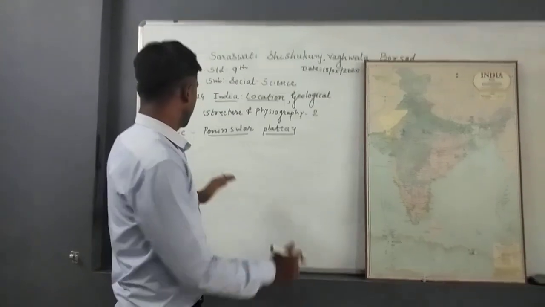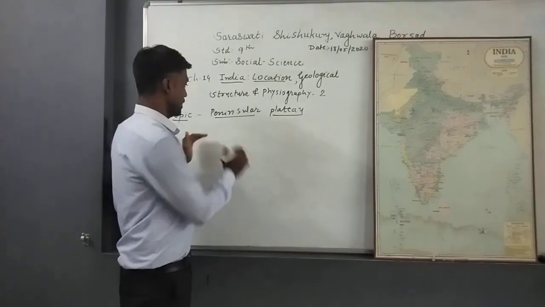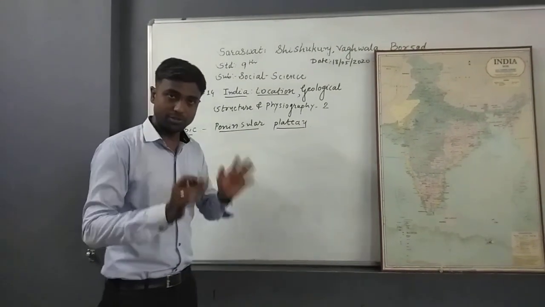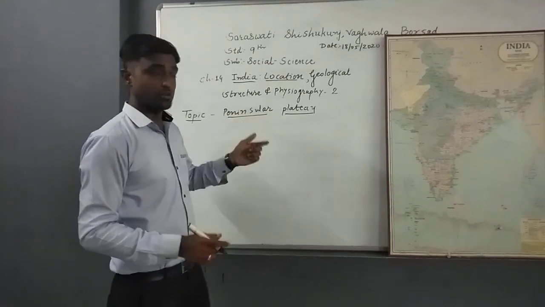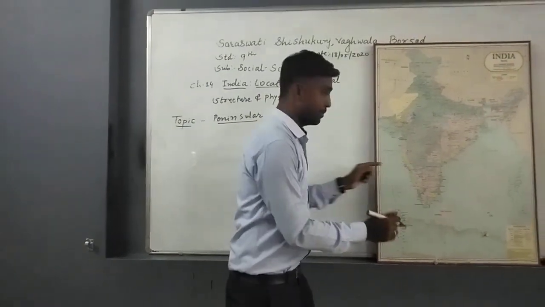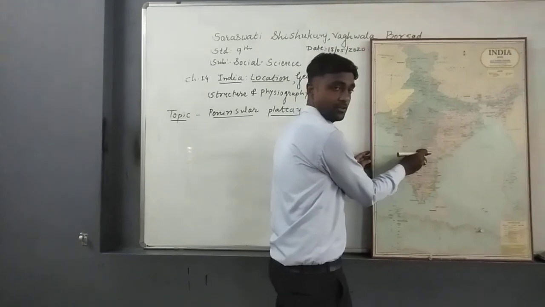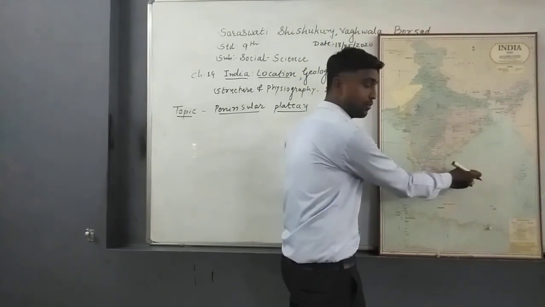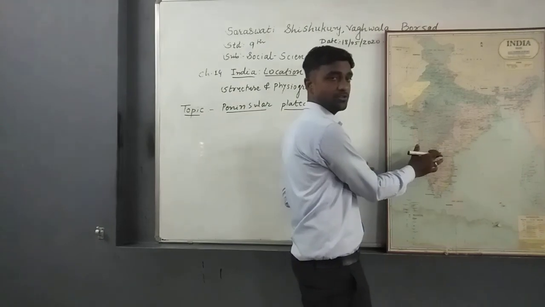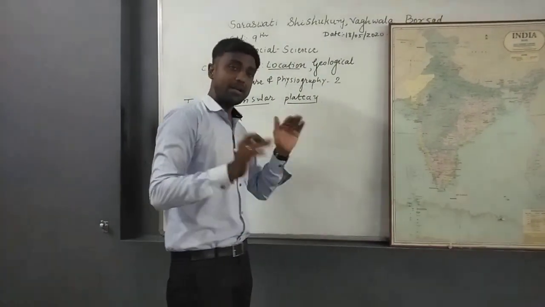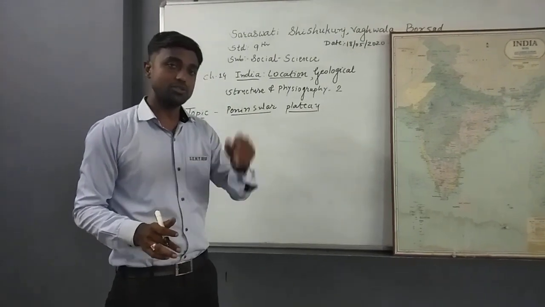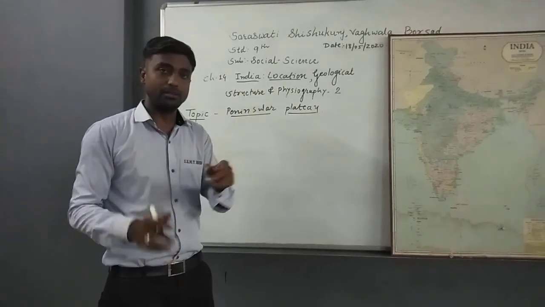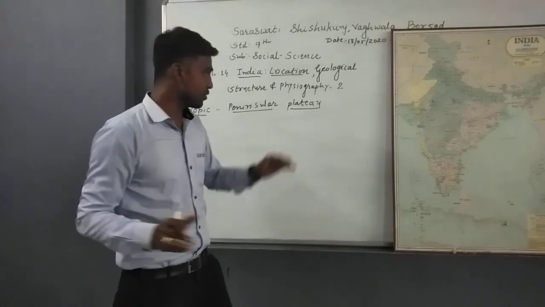Now today's other topic, Peninsular Plateau. First of all, we need to learn these two words. What is a peninsula? A peninsula is a landmass which is surrounded by water on three sides. It is called a peninsula. And plateau means a landmass whose height or altitude from the land surface is around 600 to 900 meters, in the shape of a table. It is called a plateau.